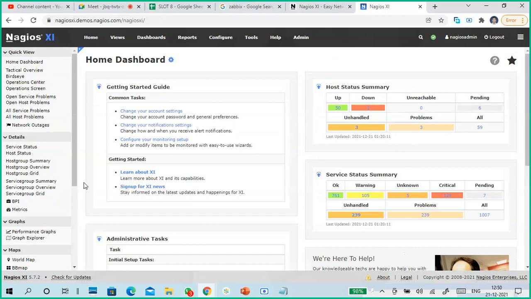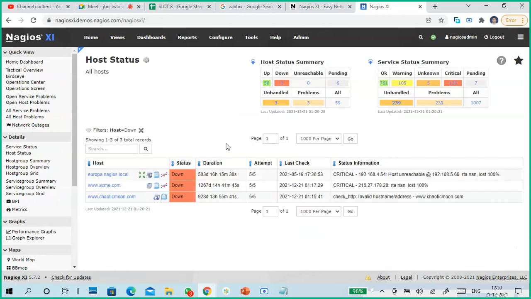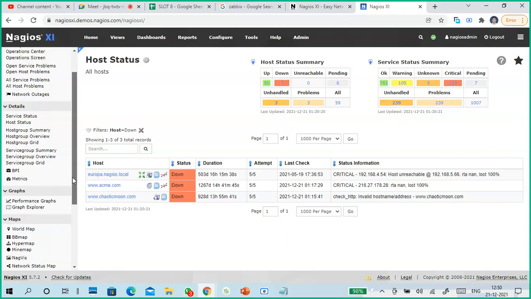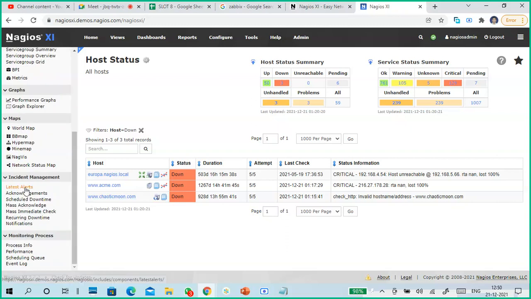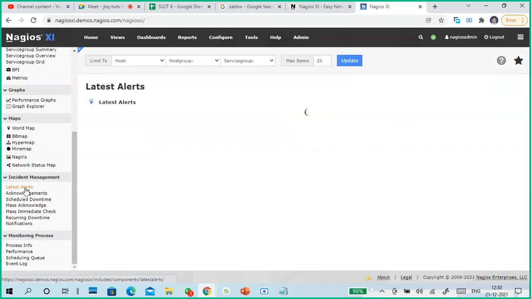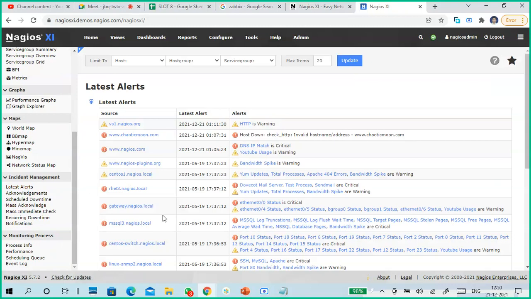Next, if anything happens, like a server going down, we have to look at it and only then can we react. But we can directly convert it into a ticketing system. Okay, like this. Latest alerts. You can see the latest alerts.